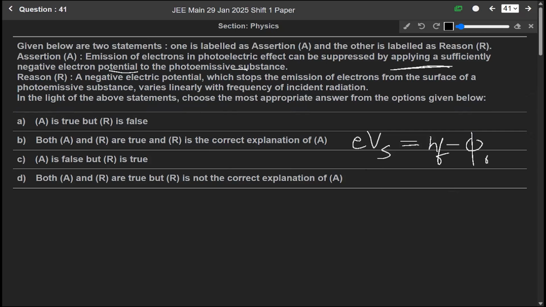Okay, and the reason is given as a negative electric potential which stops the electrons, the same as I am saying, it will slow down the flow of the electrons and make the photocurrent zero. So both assertion and reason are correct, but the reason is not the correct explanation of A. Okay, so option D, that is both A and R are correct, but R is not the correct explanation of A, is the correct answer.